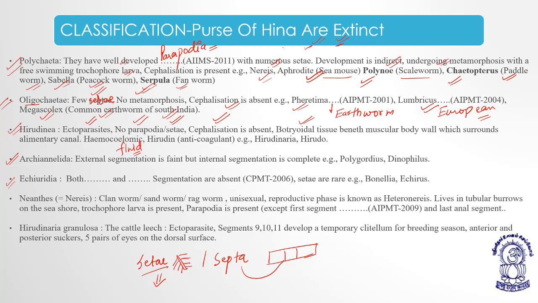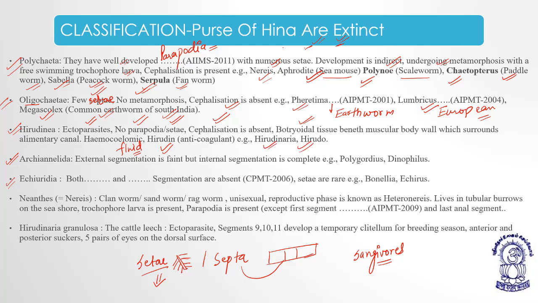Most importantly, when Hirudinea sucks blood, these blood sucking organisms are known as what? Sanguivores. Okay. Now Hirudinea, the leech, secretes an anticoagulant which helps it take a fresh blood meal without any interruption, without any coagulation of blood. The pigment is hirudin. Hirudin is the anticoagulant substance secreted by Hirudinea. Examples are Hirudinaria and Hirudo.